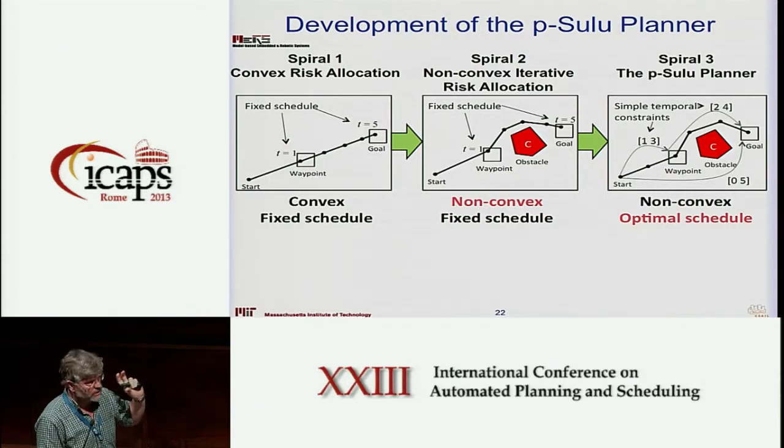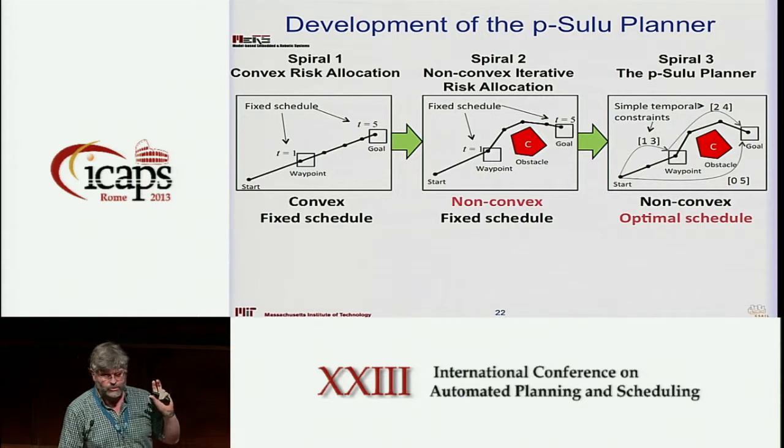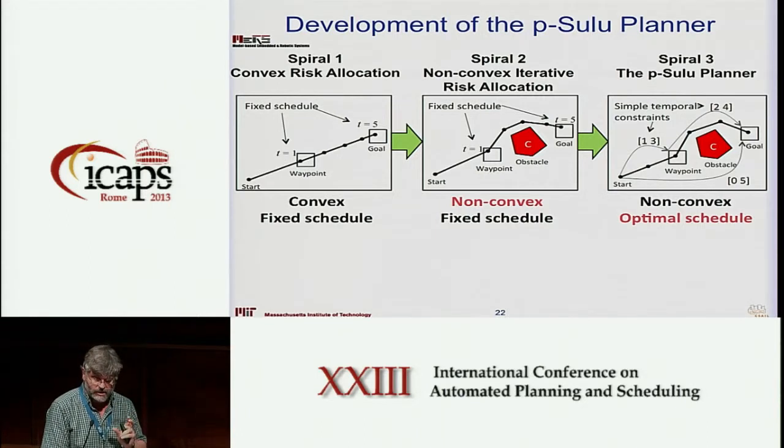So we need to stay within convex regions during different periods of time, but there are no obstacles. And in addition, we will assume that the times at which you need to be in those regions are fixed schedules. The next step that we did was that we introduce obstacles and it becomes a non-convex problem, but a fixed schedule. And then the last step is that we add in the temporal flexibility. And so we solve these as a series of increasingly more complex problems.